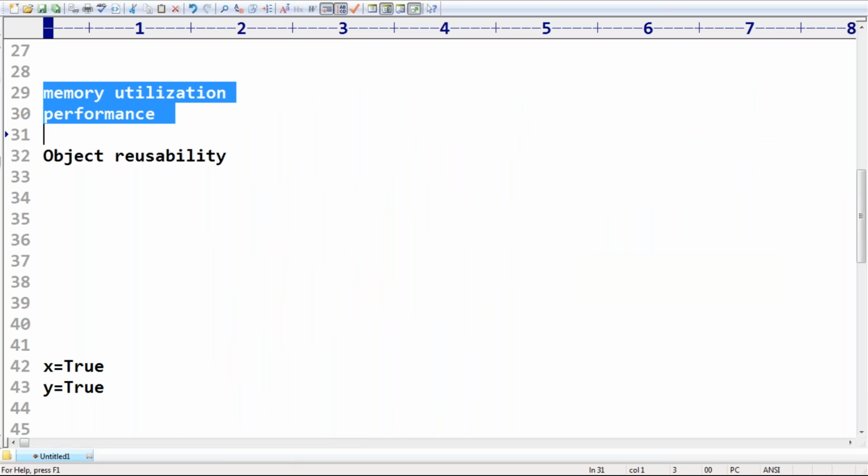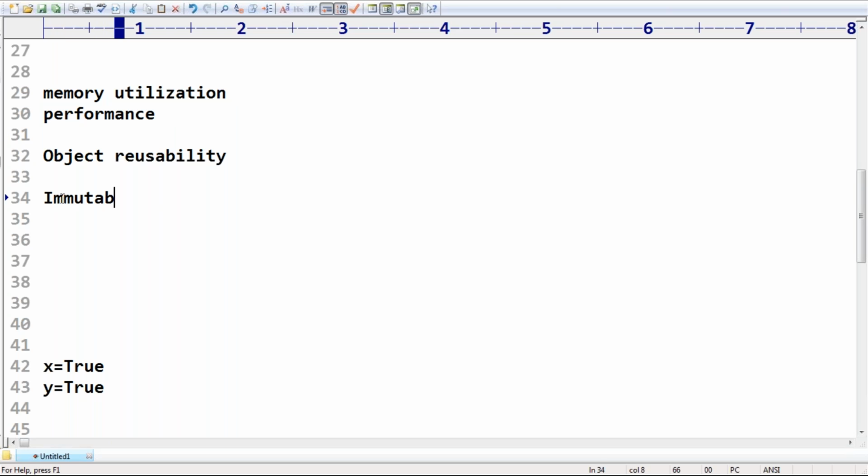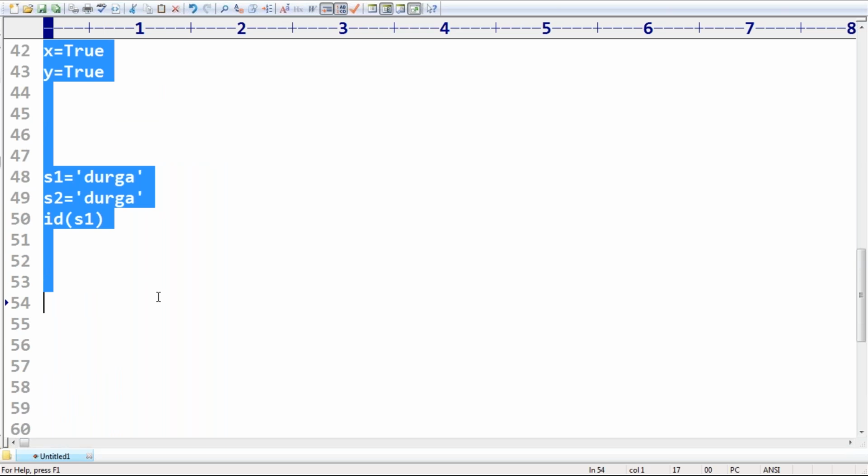To overcome this problem, the immutability concept came into the picture. Once we create an object, we are not allowed to change the existing object. If any person tries to change its content, no problem, with those changes a new object will be created by default. Remember that, the existing object won't be changed.